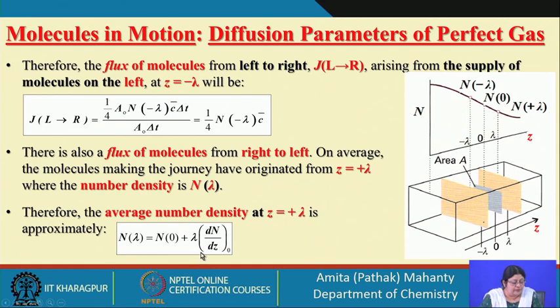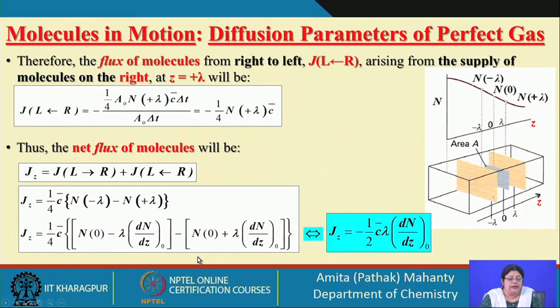Similarly you can generate a flux for that, and the flux for that will be what? The flux for that will be 1 by 4 again. Here you have the positive value of lambda, c bar. Again this will cancel off.